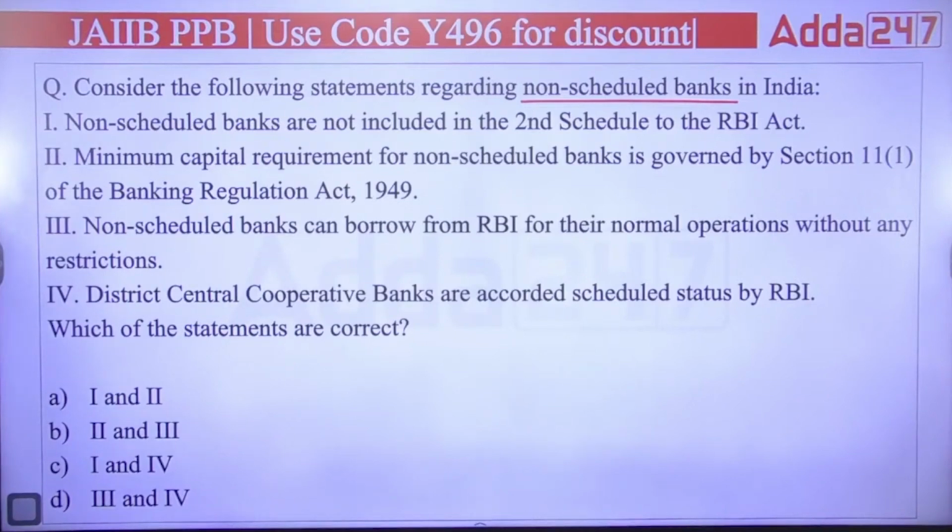First, non-scheduled banks are not included in the second schedule of RBI Act. Second, minimum capital requirement for non-scheduled banks is governed by section 11(1) of Banking Regulation Act 1949. Third, non-scheduled banks can borrow from RBI for their normal operation without any restriction. Fourth, district central cooperative banks are accorded schedule status by RBI. Which of the following statements are correct?